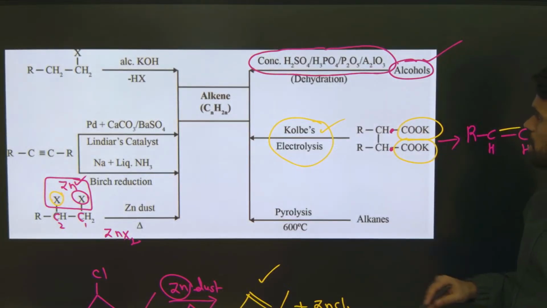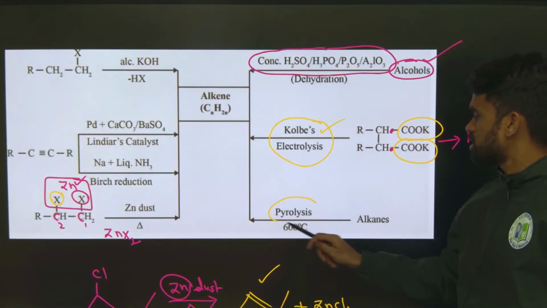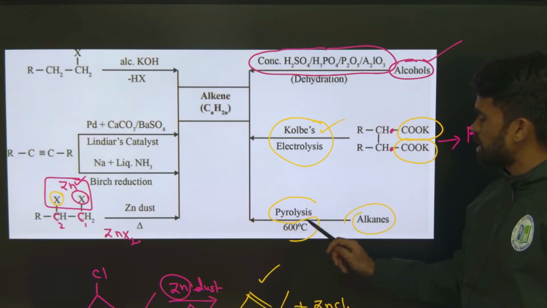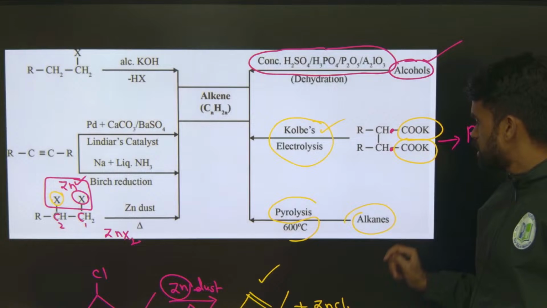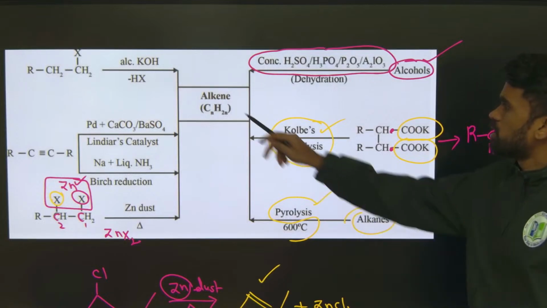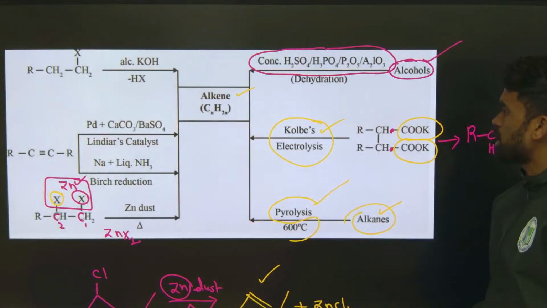Now again, alkanes and pyrolysis produce some alkenes. Here we will get a mixture of products. What type of alkane is taken will determine what type of alkene is formed there.